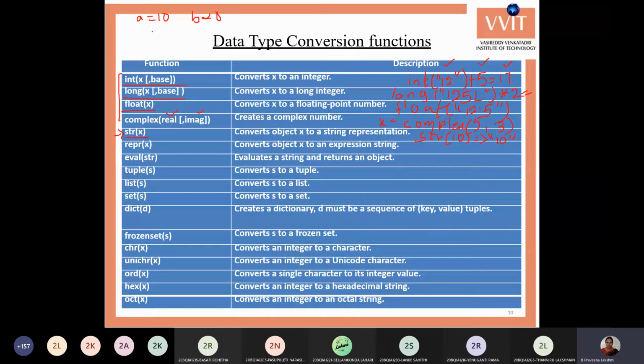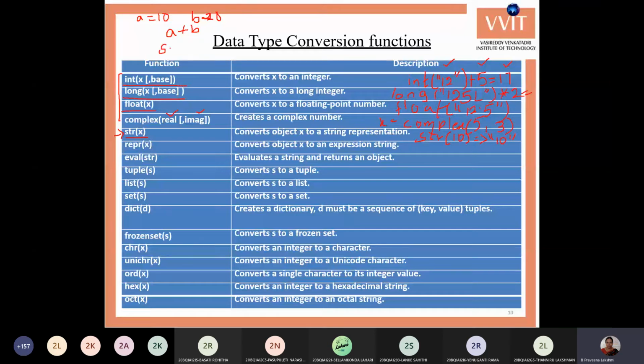Now if I want to concatenate these two values, generally if we do a plus b, the two values get added and we get 30. But I want to convert them into strings and concatenate them, so that I get the value as 1020.